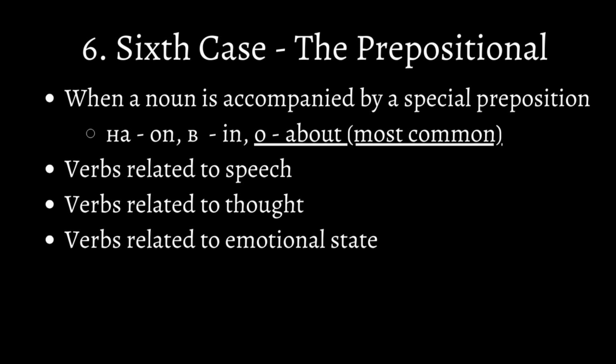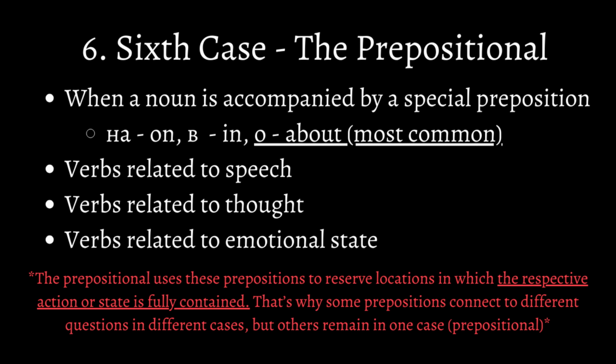Finally, let's finish with the prepositional. The main use of the prepositional is prepositions and verbs that relate to speech, thought, and emotional state. However, the prepositional works with prepositions when an object is accompanied by special prepositions, like на, on, в, in, and о, about, which is the most common one. The reason the prepositional uses these prepositions is to reserve locations in which the respective action or state is fully contained. That's why some prepositions connect to different questions in different cases, but others remain in one case.